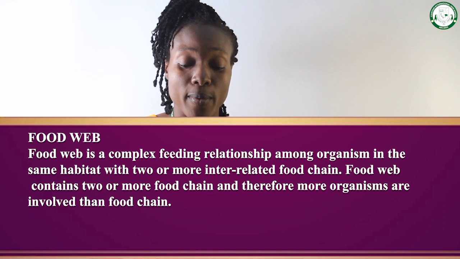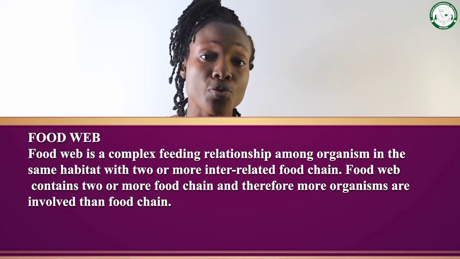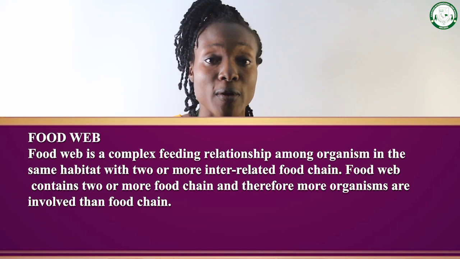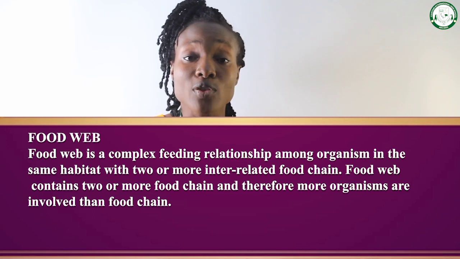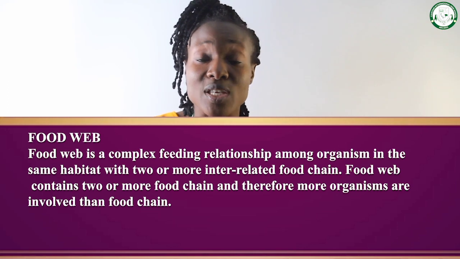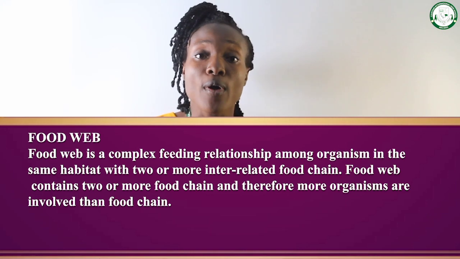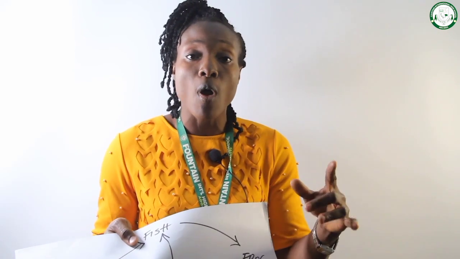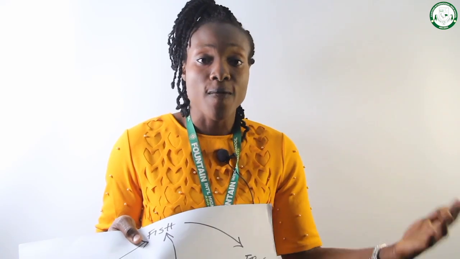A food web might have 2 food chains, 3 food chains, 4 food chains, and so on and so forth, depending on the number of organisms in that environment, and not only that, depending on the feeding relationship between them in such an environment.